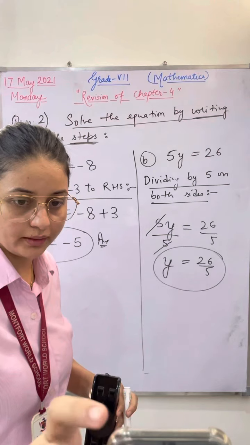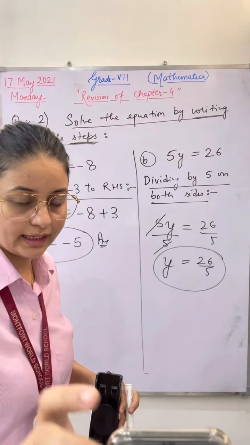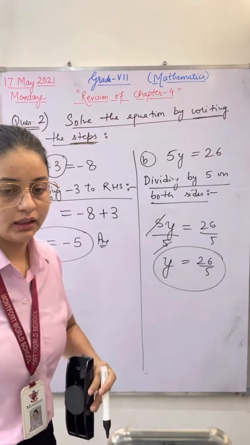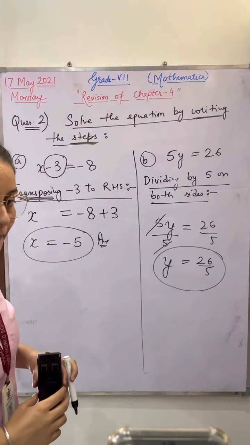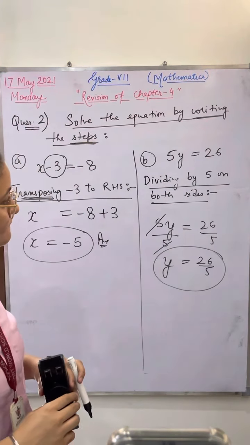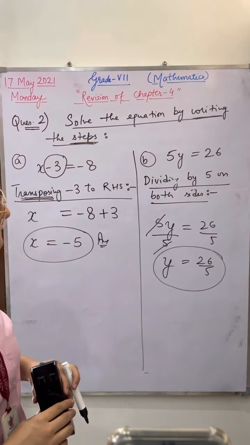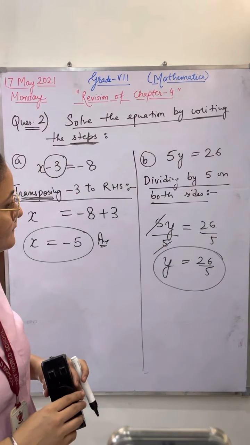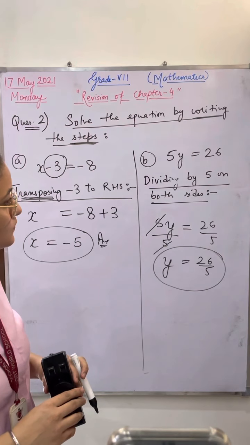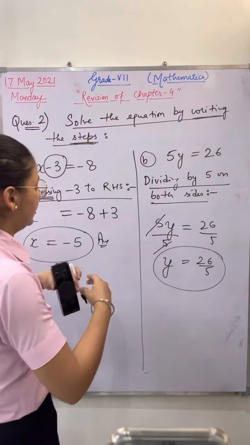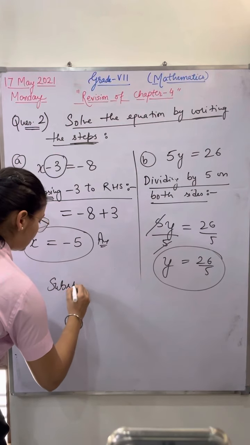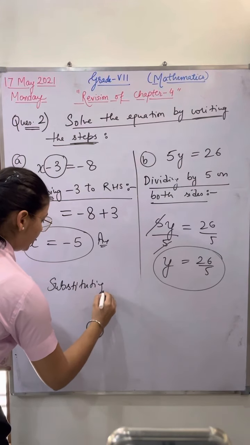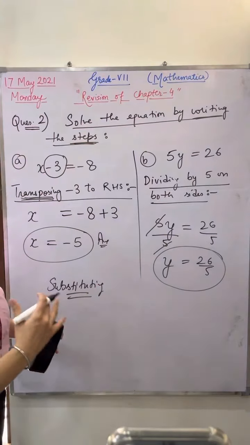Just wait, Jyotirmay. Yes, Jyotirmay, quickly. Ma'am, I have a doubt: when is substituting used? Substituting means putting a value.